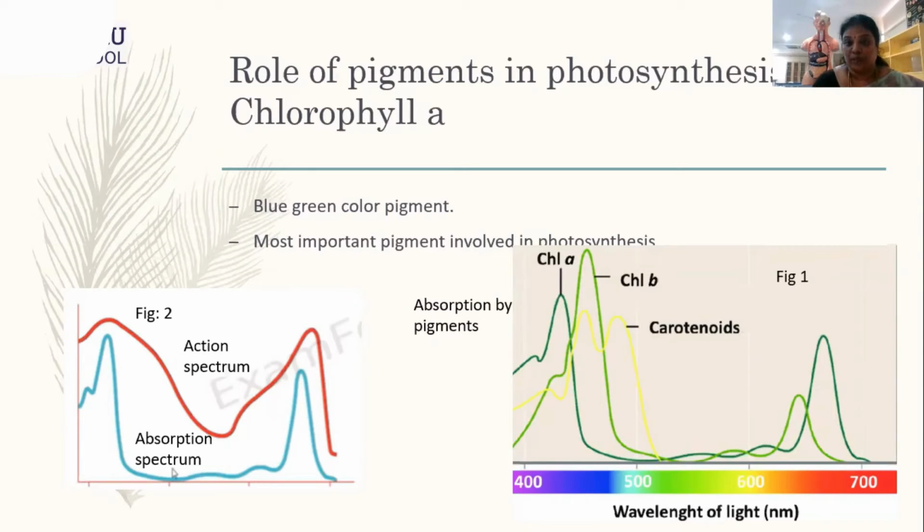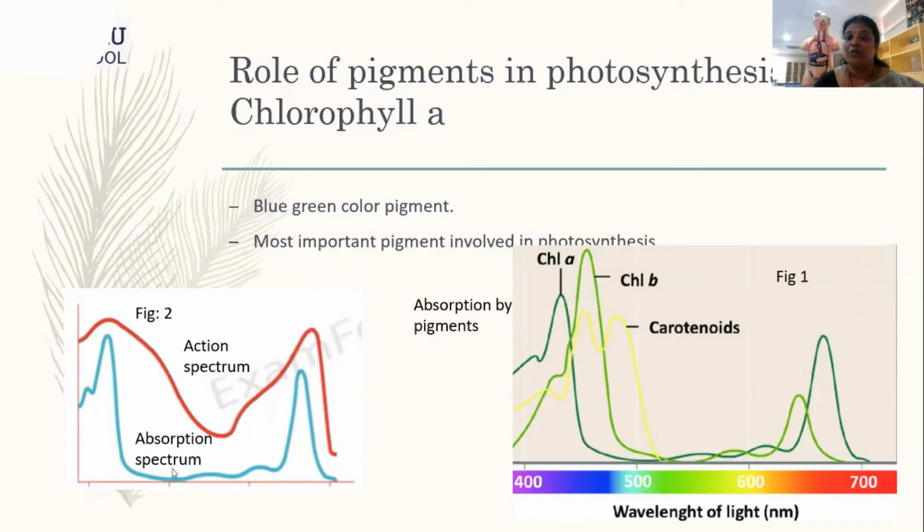Now, if we see figure 1, you can see a graph plotted for chlorophyll A, chlorophyll B and carotenoids. Chlorophyll A is dark green in color, chlorophyll B is light greenish, and carotenoids and xanthophylls are represented in the form of a yellow graph. On the x-axis, I took the wavelength of the light, and on the y-axis, the absorption of the pigments. When I'm talking about chlorophyll A, across the wavelength spectrum you can see there are 2 peaks.